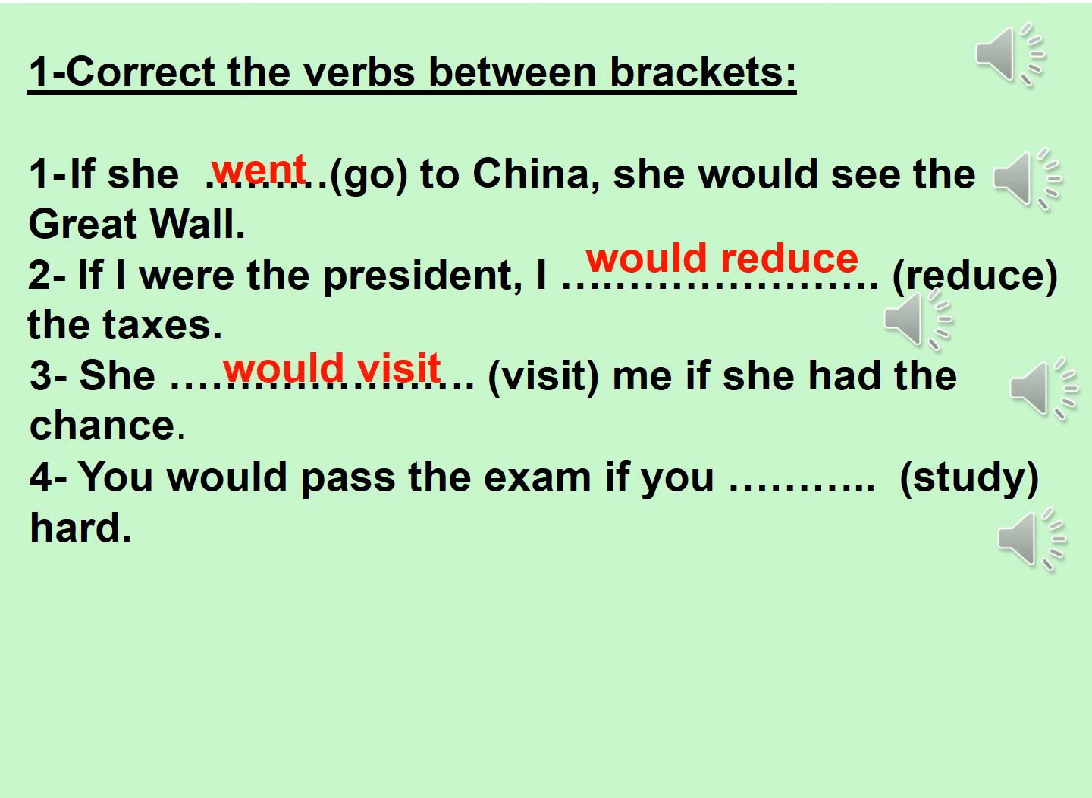Number 4, you would pass the exam if you (study) hard. He wants you to correct study in the if clause, and we said that if is followed by a verb in the past simple, so the answer will be studied.